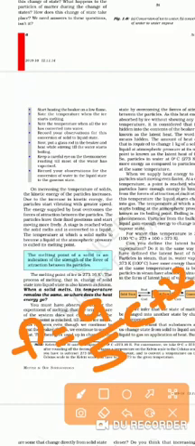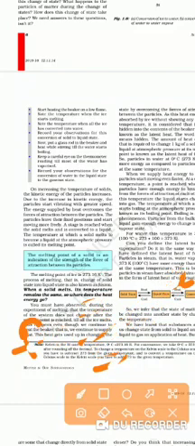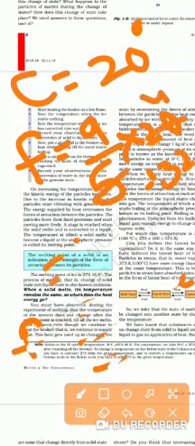How? Let's take an example. Say it is given Celsius is equal to 20 degrees, and you have to convert to Fahrenheit. Then you will put this value: 9 by 5 into 20 plus 32. Now you will get the answer 68 degrees Fahrenheit. So remember this formula always.